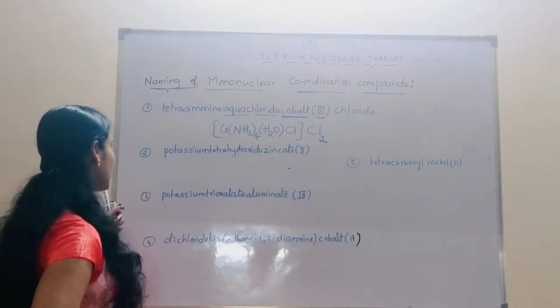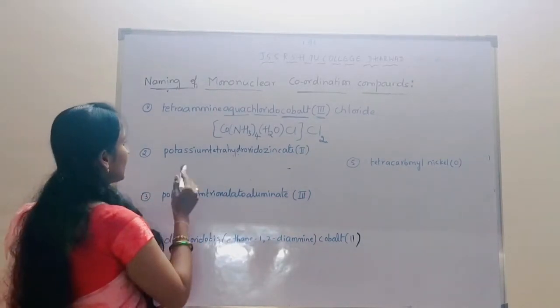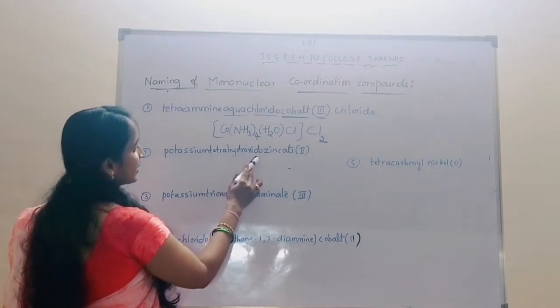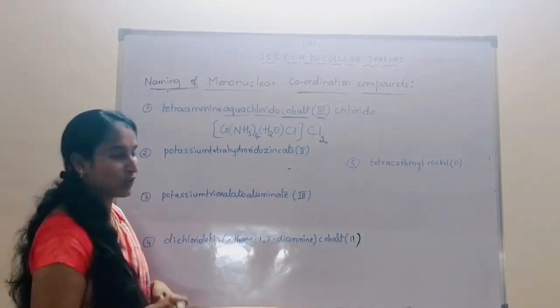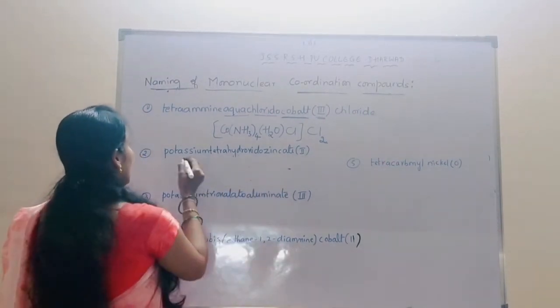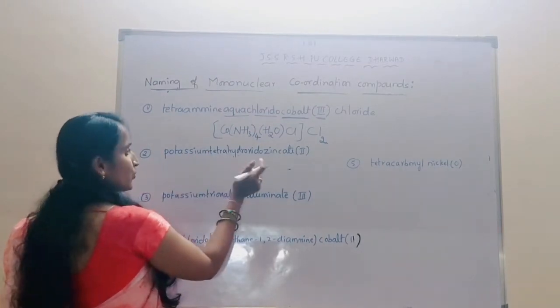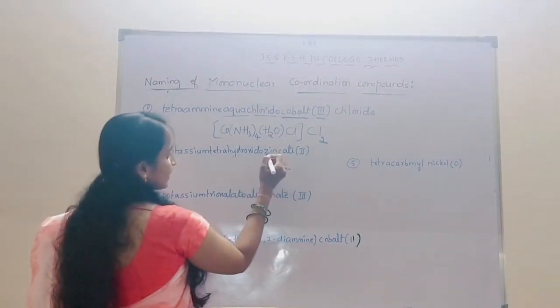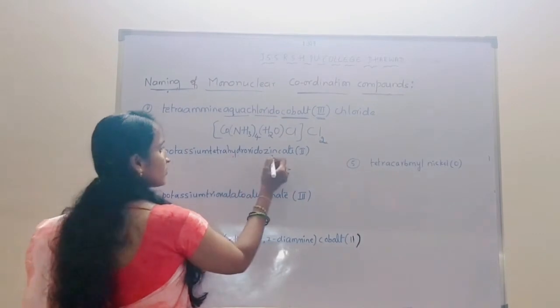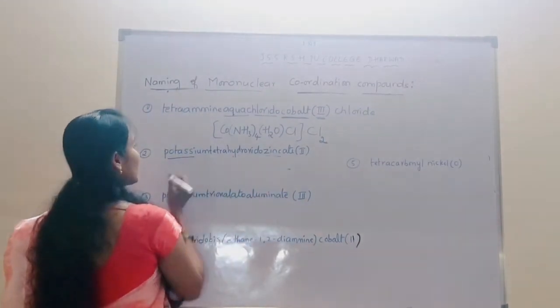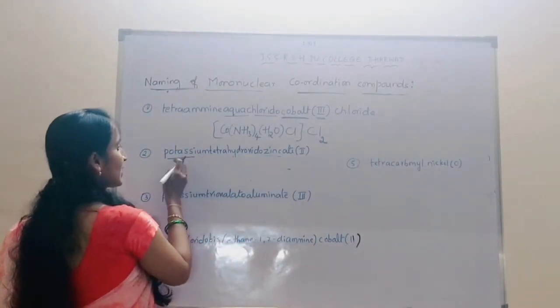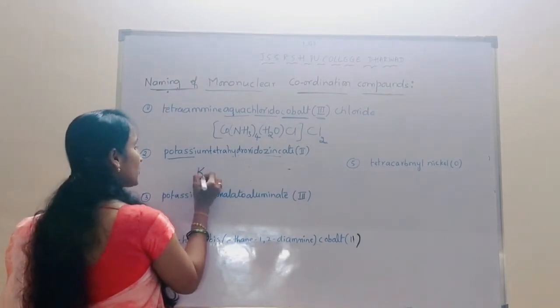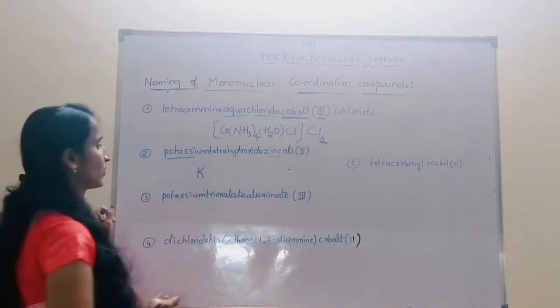Understood? So next example, potassium tetrahydroxido zincate 2. Okay. So there are two metal ions present in the coordination compound. One is zinc and the second one is potassium. But potassium is at the beginning, so that's why we have to write the symbol of potassium.